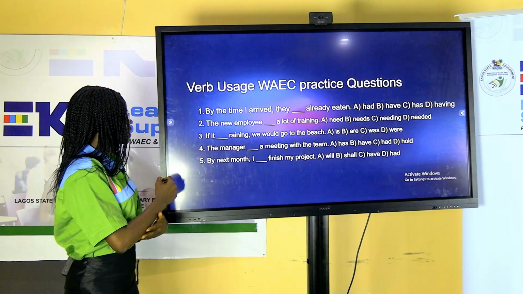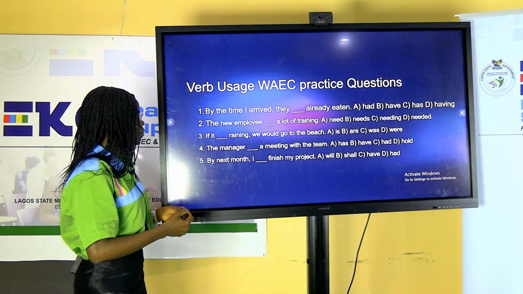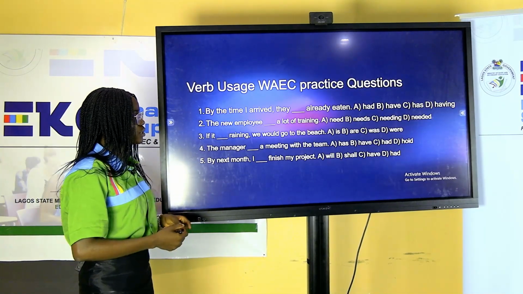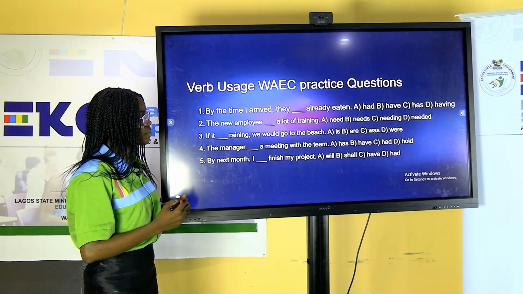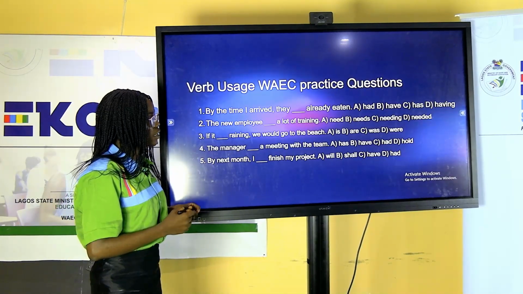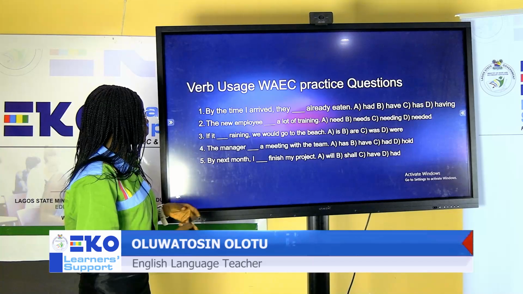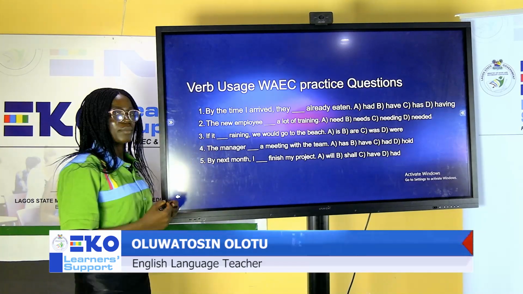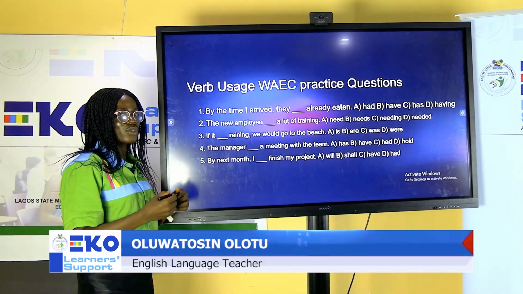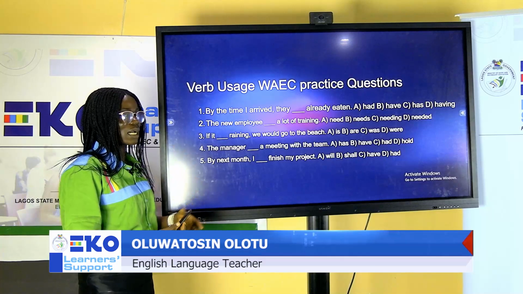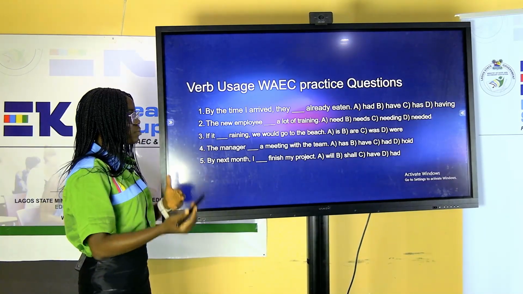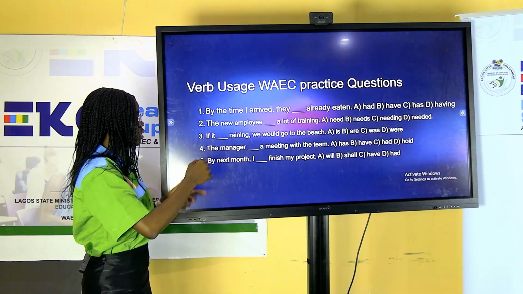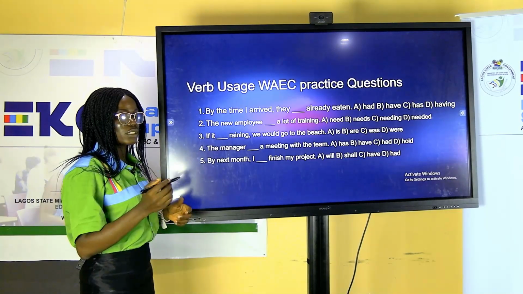The third question, if it dash raining, we would go to the beach. We have A, is, B, are, C, was, D, were. Because it's showing possibility, that if something happened, this would happen, we should use a past tense. If it was raining, we would go to the beach.